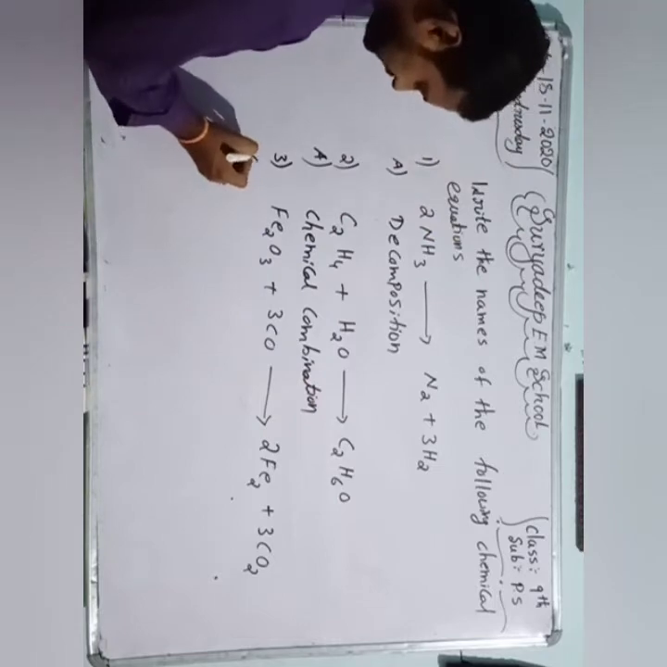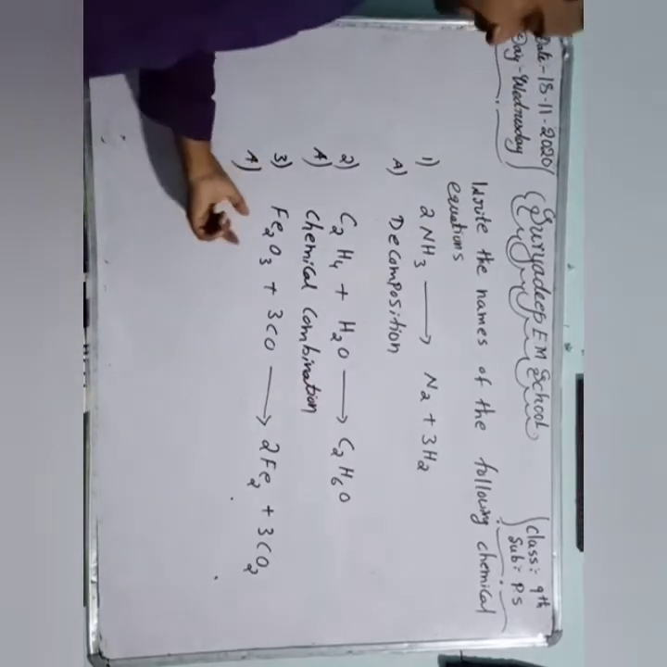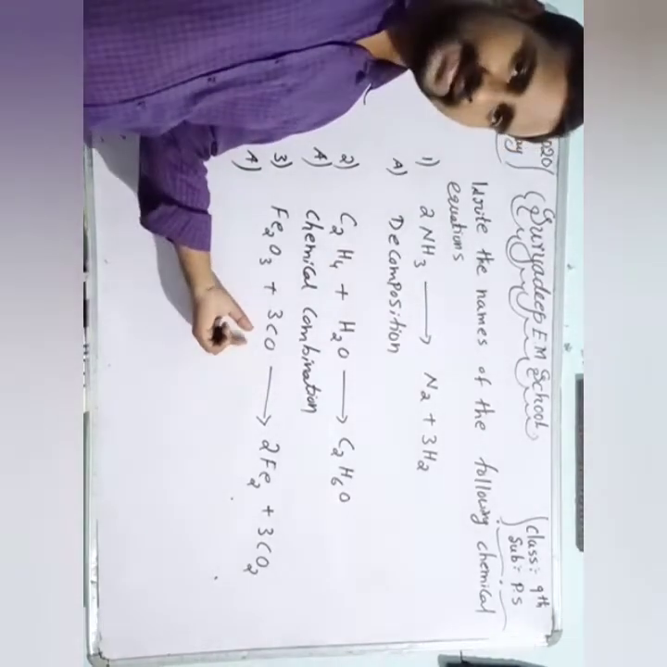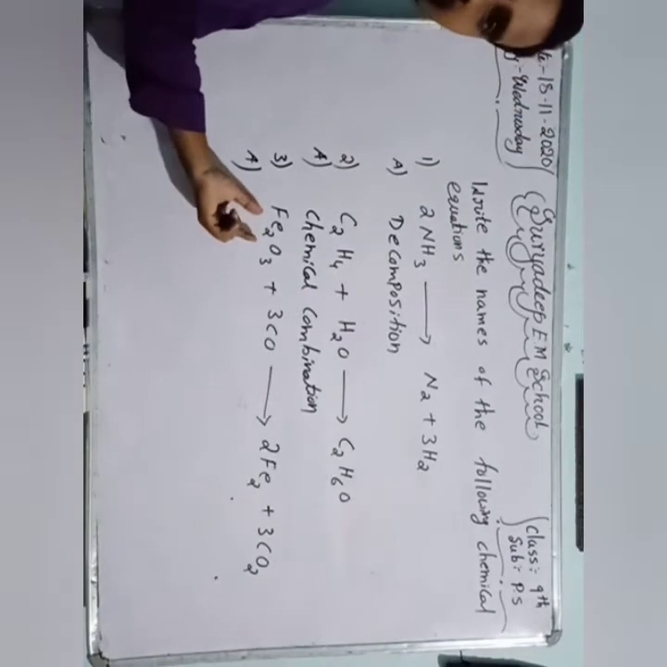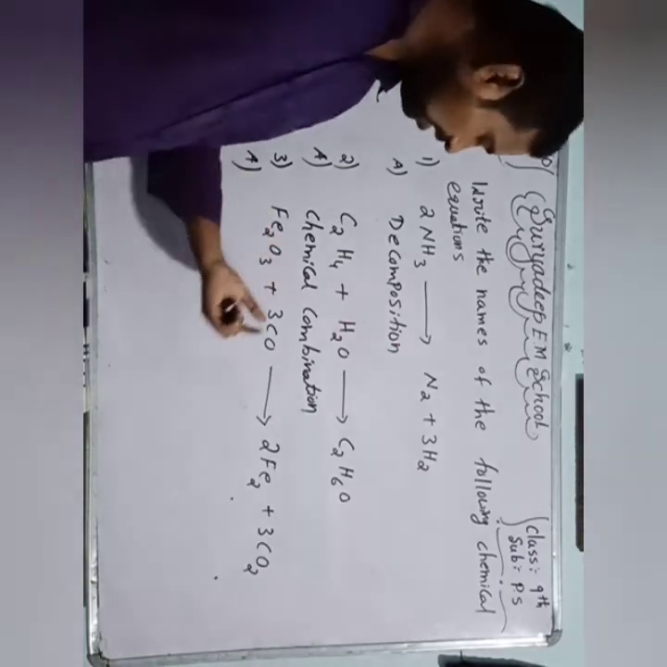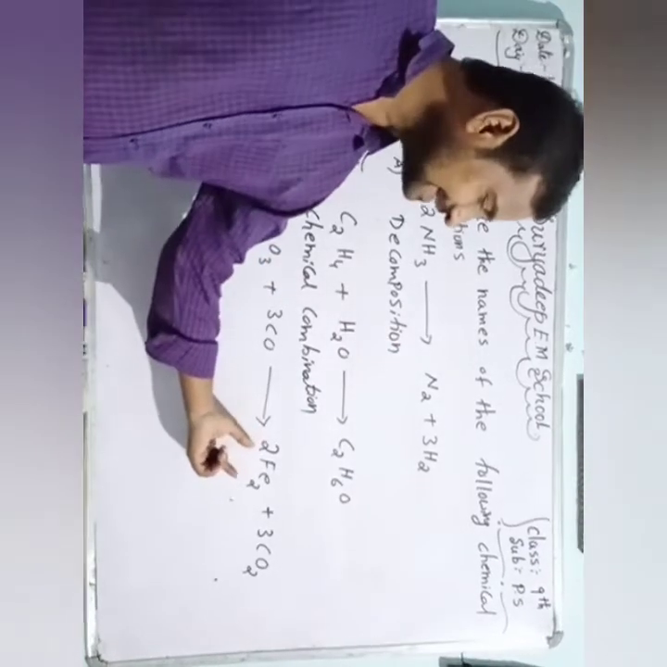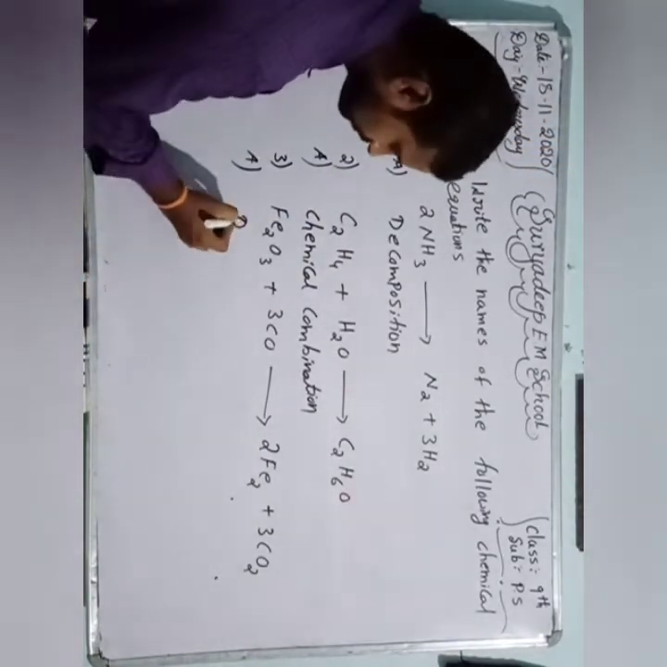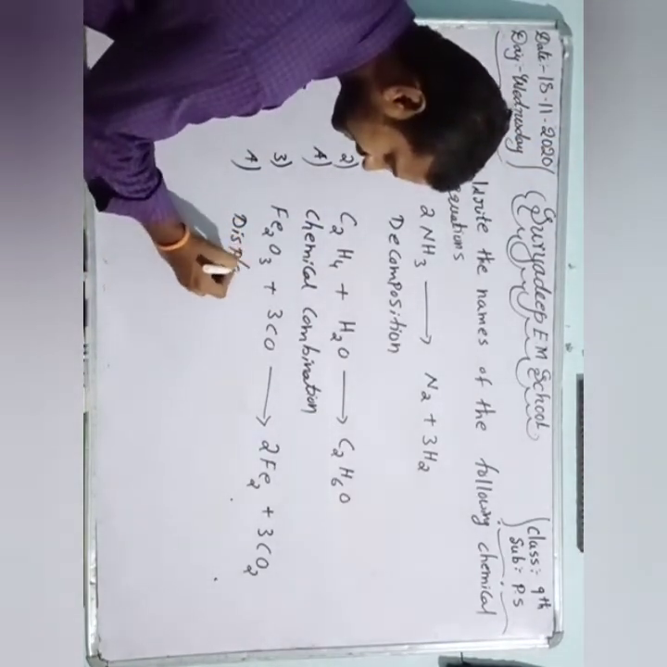And the third one: here iron oxide reacts with carbon monoxide. CO indicates carbon monoxide, and Fe2O3 indicates iron oxide. Here iron is separated from oxygen. So it is an example of a displacement reaction. What is the name? Displacement reaction.